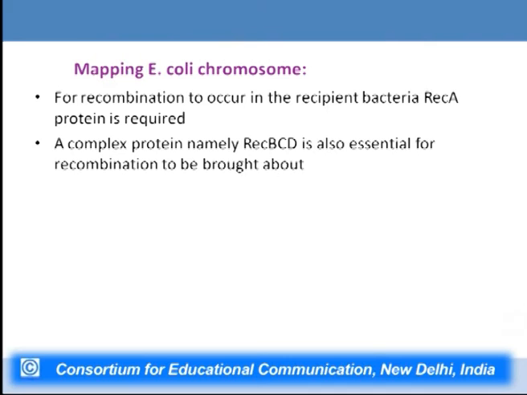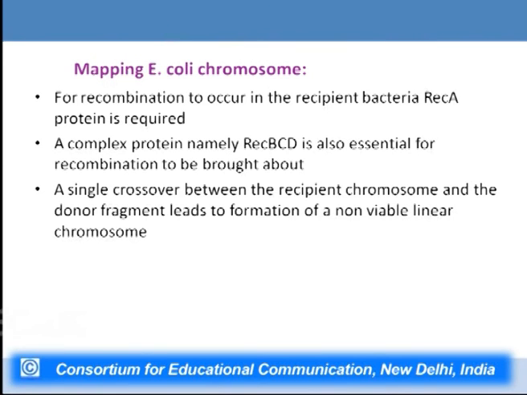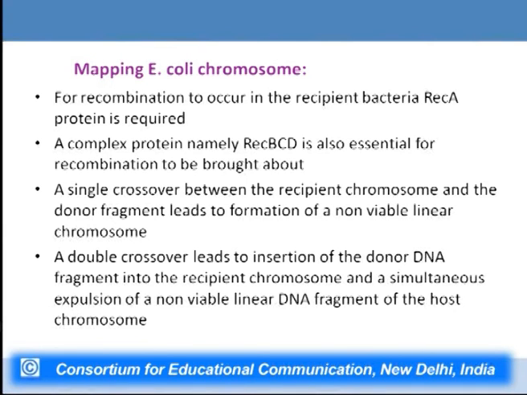For recombination to occur in the recipient bacteria, a protein known as RecA is required. Also required is another complex protein known as RecBCD, without which recombination cannot be brought about. And if only a single crossover occurs, then a non-viable linear chromosome is formed which cannot be sustained. But if a double crossover occurs, then it leads to insertion of the donor DNA fragment into the recipient chromosome, and a viable circular DNA molecule is formed, and a non-viable linear DNA fragment is excised out.